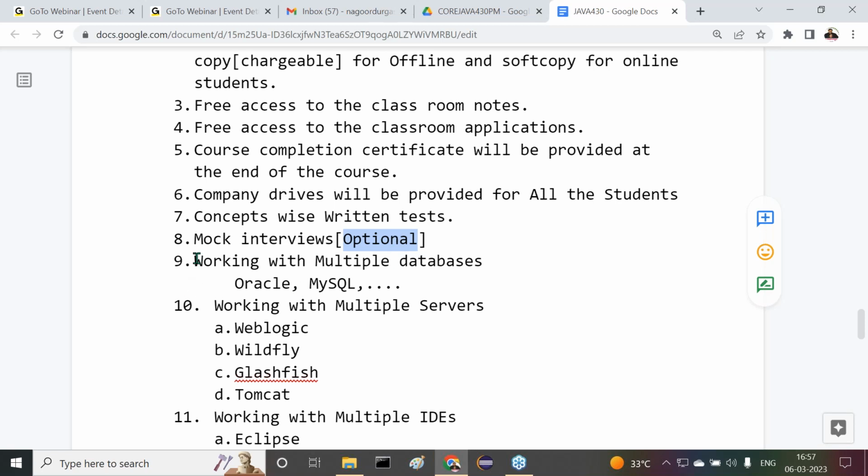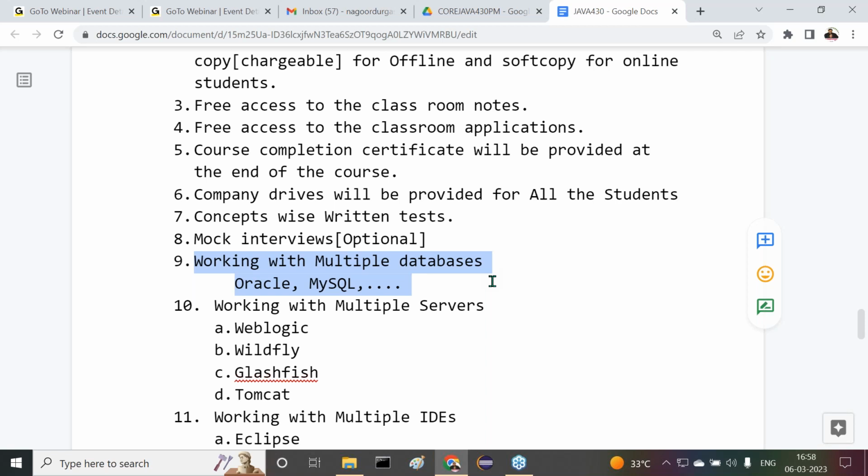Then apart from this, we are coming to the more technical things now, working with multiple databases. In core Java, we are not going to talk about any database. But when we go to advanced Java, where JDBC, Java Database Connectivity, is one of the topics, we have to connect with the database from a Java application. To connect with the database from a Java application, we require some kind of API or technology. There we need JDBC. In JDBC, we interact with the database.